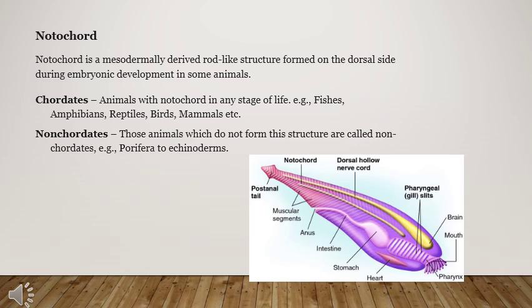So we are going to study the various non-chordates, that is Porifera, Echinodermata, Annelids, Arthropoda, etc. So the diagram is shown here, in which a dorsal hollow nerve cord and a notochord are shown in the diagram.